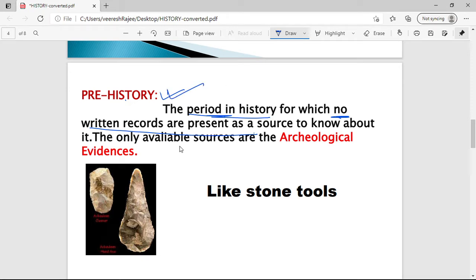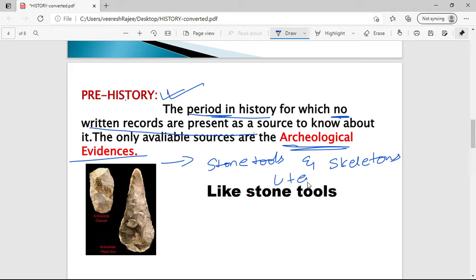The major evidences are the archaeological evidences, and examples of those archaeological evidences are stone tools, skeletons and utensils used by those people.